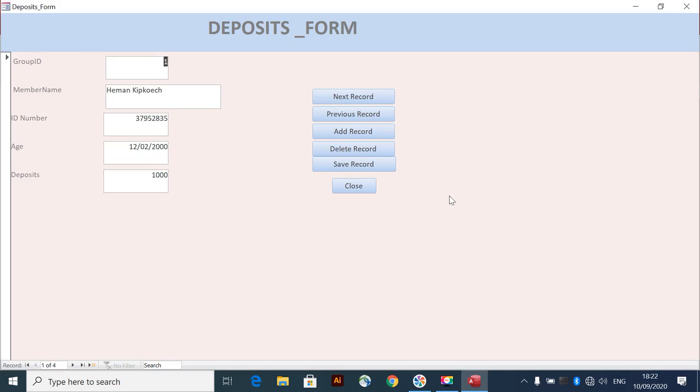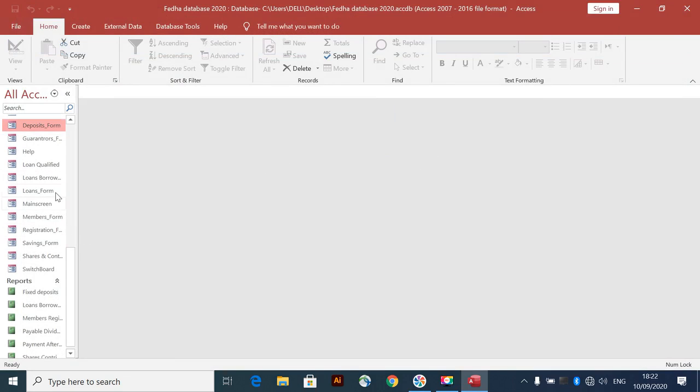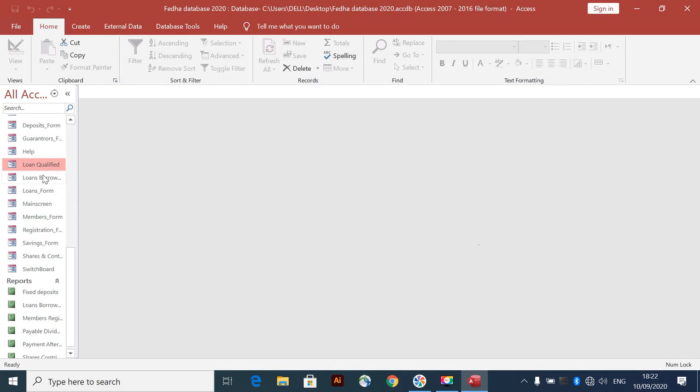Okay, as you can see here, we have the size of the form is large, so it can't be, it is in form of pop-up, but you can't realize that. So another form line, let's continue with the lost borrow one as a pop-up.